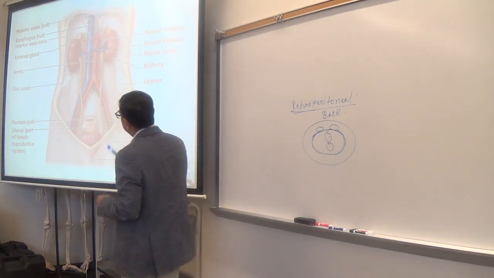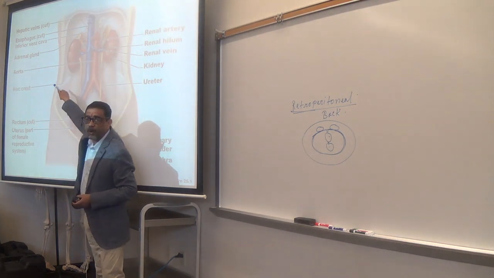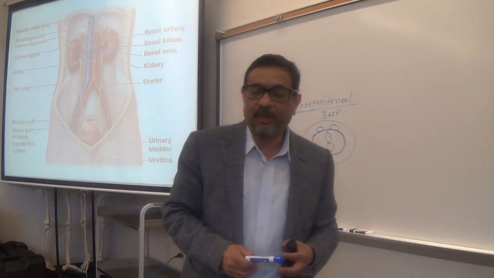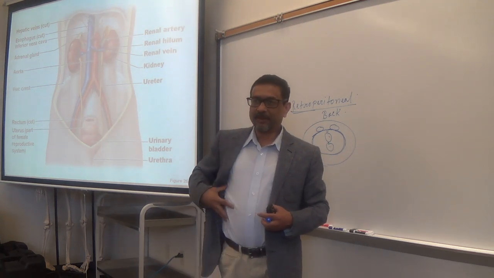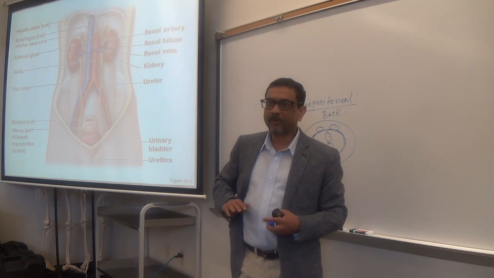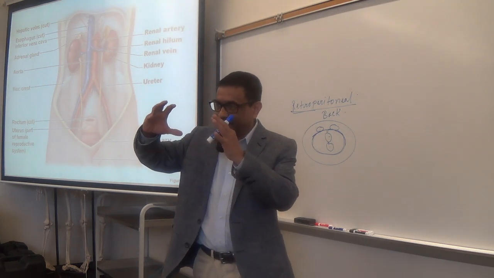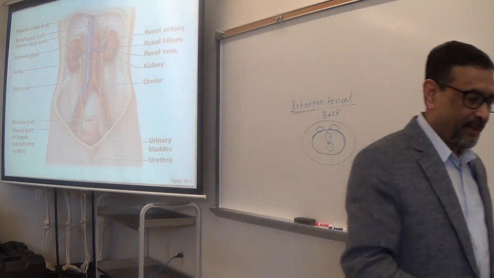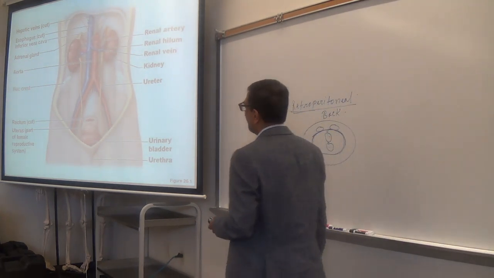Okay. Now, one thing you see here, this is right kidney, this is left. Right kidney is slightly lower than the left kidney. Slightly what? Lower. The reason is, you know, your liver is here, right? So, to give some room to the liver, when the liver is formed, it gets bigger, right? That pushes the kidney downwards, the right kidney. That's why your right kidney is slightly lower than the left, to give space for the liver.